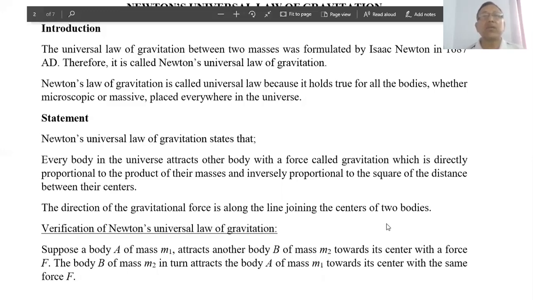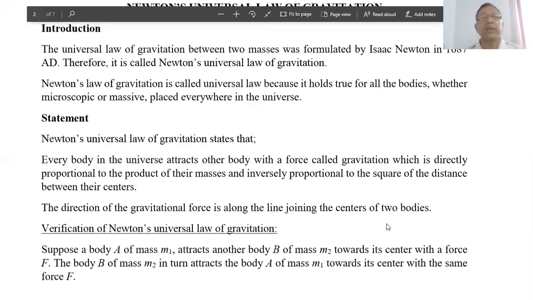He began to make several researches and investigations, and ultimately he precisely defined and formulated the law of gravitation. The law of gravitation holds true for all bodies, whether they are microscopic or massive, placed everywhere in the universe. So the law of gravitation is called Newton's universal law of gravitation.